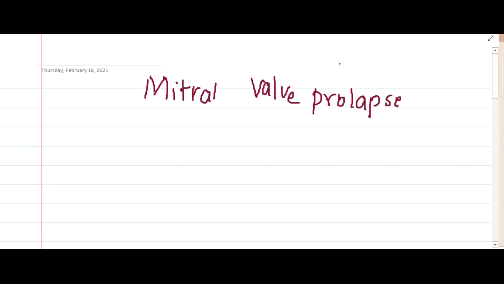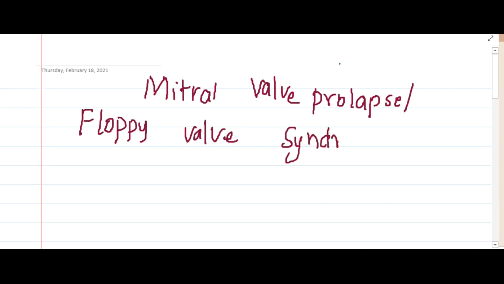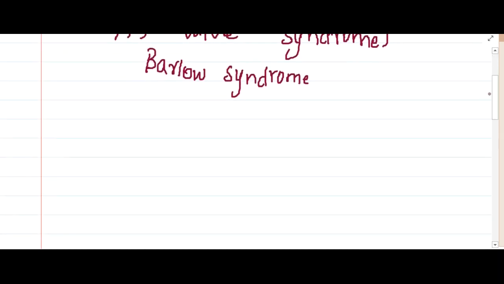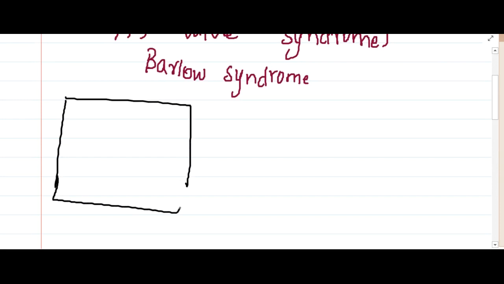Hello friends, let us now learn some important points about mitral valve prolapse, which we also call floppy valve syndrome, or Barlow syndrome. In mitral valve prolapse, there is ballooning of the mitral valve into the left atrium.